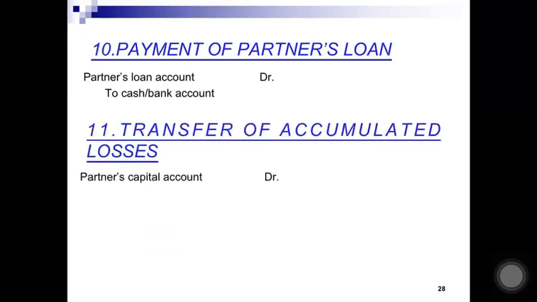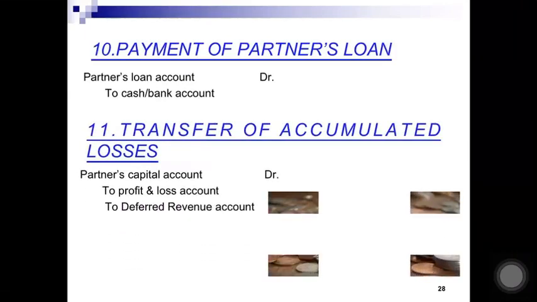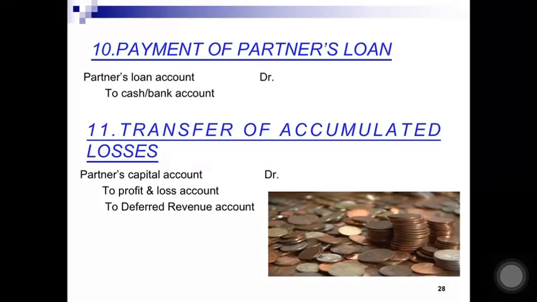Payment of partner's loan. Now, when I have transferred the liabilities to realization account, at that time, partner's wife loan was transferred to realization account, but partner's loan was not transferred. So for that, we will make a separate entry. So partner's loan account debited to bank. Now all the accumulated losses will be transferred to partners capital account.